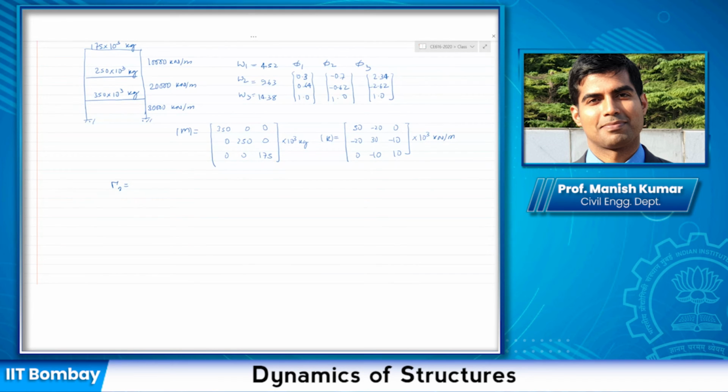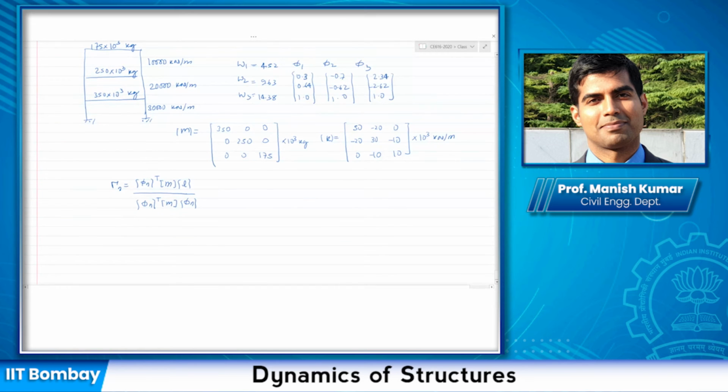Okay, so you already know the expression for this, right? This is phi n transpose S divided by Mn, and for seismic excitation, this S becomes the mass times the influence vector, divided by Mn, which is basically this. And again, utilize your calculator to do matrix multiplication as well.